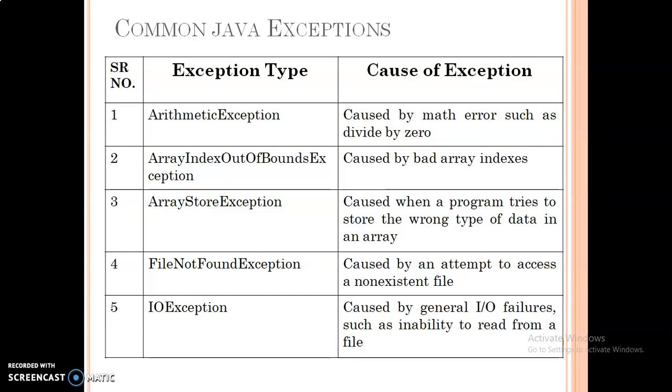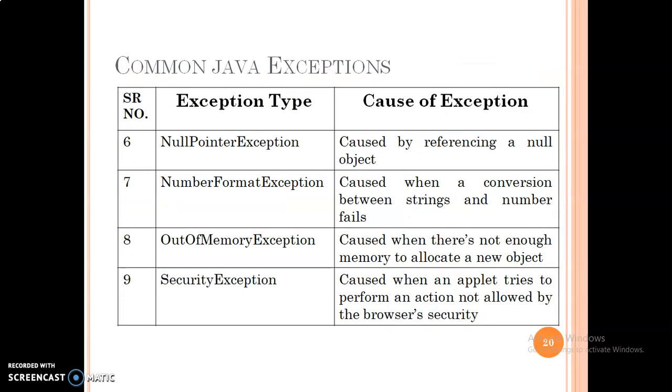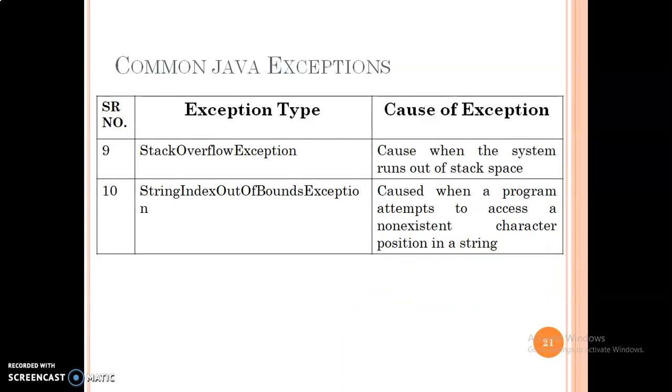This is the list of exceptions that you will get. They are predefined in the system: arithmetic exception, array index out of bounds exception, array store exception, file not found exception, IO exception, null pointer exception, number format exception, out of memory exception, security exception, stack overflow exception, string index out of bounds exception. This is the minimum list of exceptions that you will get in our compiler, but there are more than this also.